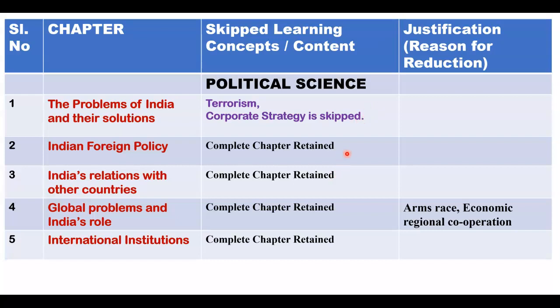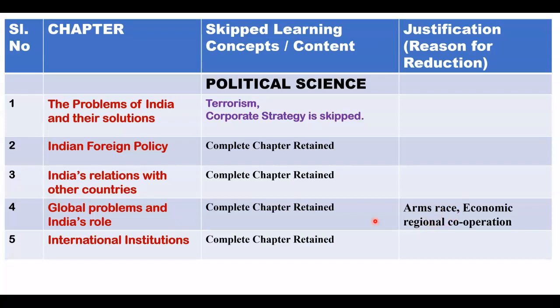Next, coming back to Indian Foreign Policy, this full chapter you have to study. India's Relations with Other Countries, even this full chapter you want to study. In Global Problems and India's Role, this chapter is retained. It means you have to study this chapter, but you can see arms race and economic regional cooperation, these two topics are deleted. This full chapter is there, but the topics arms race and economic regional cooperation have been dropped.